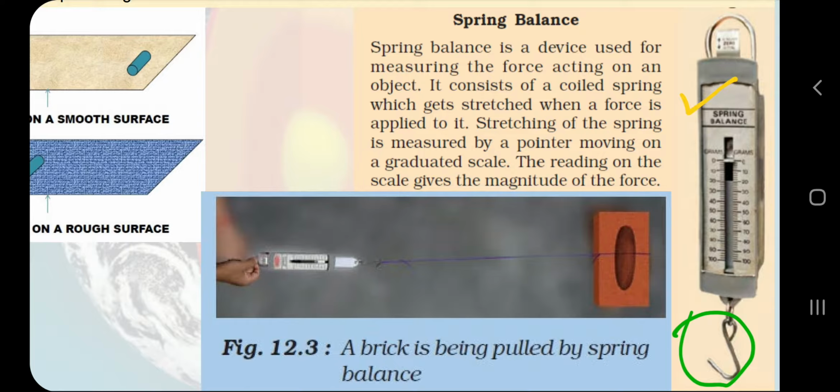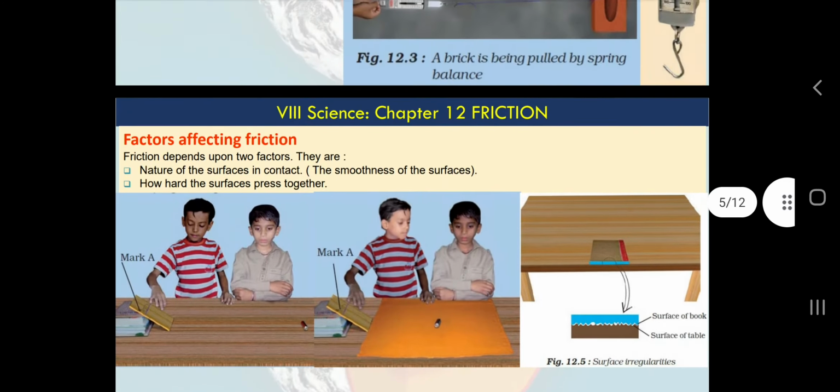Sometimes you see digital weighing balances, sometimes analog weighing balances, or there are many different types. So you will see this type of weighing balance in the market, but in your lab you will see this small spring balance. Here you can see how we use this spring balance. We will discuss that object also in our activity class. So let's see the same activity